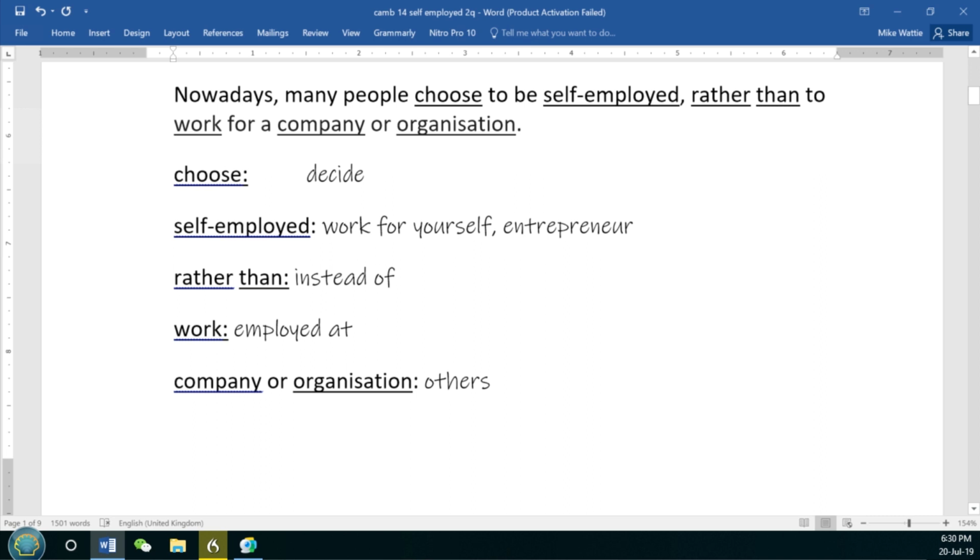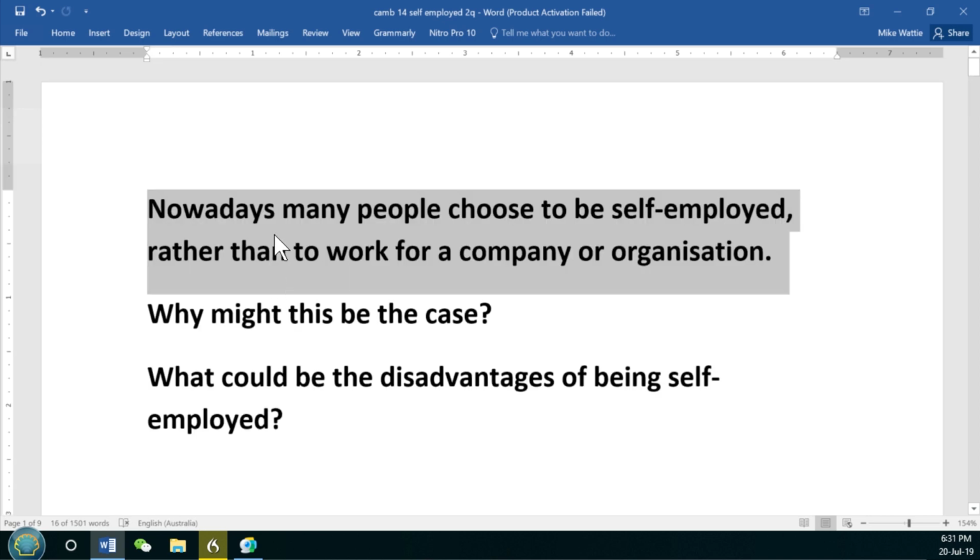Then we can start to rephrase some of these words. Choose, we could rephrase to decide. Self-employed, work for yourself, or be an entrepreneur. Rather than, instead of. Work, employed at. There's other words: job, profession, career. Company or organization, others, basically. Work for a company or organization is working for others, to be employed by others. So I've been rephrasing the topic.